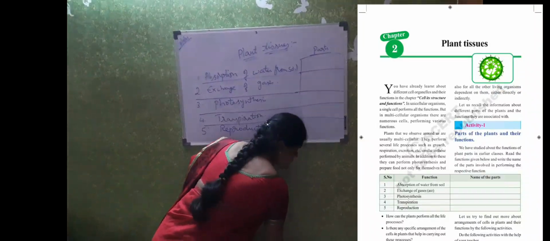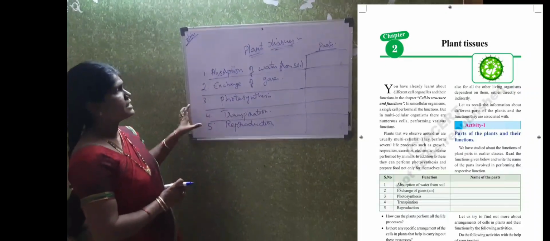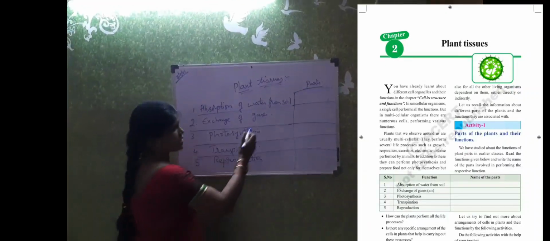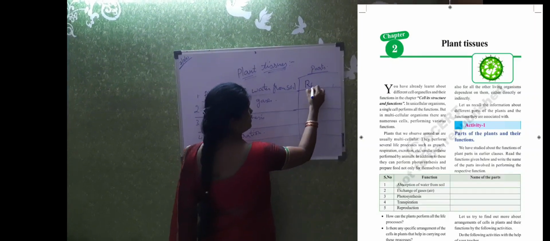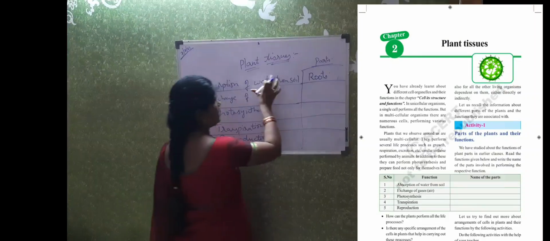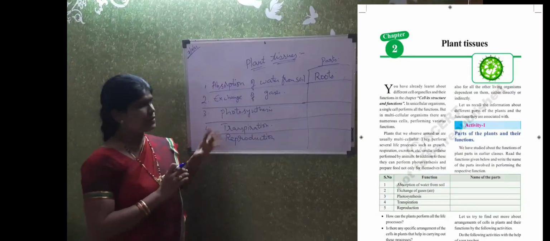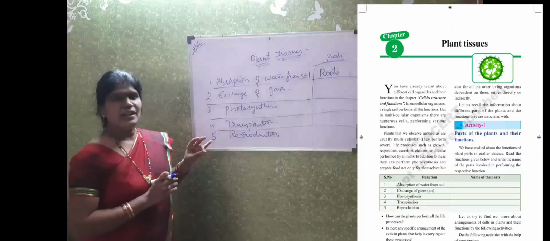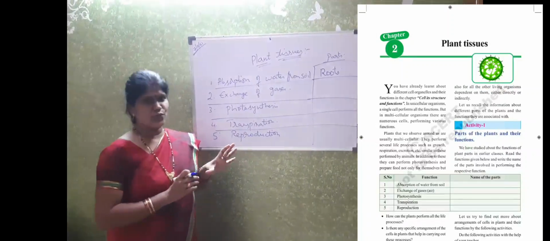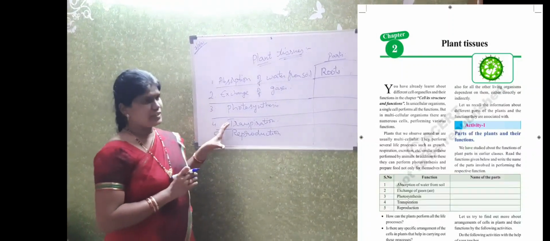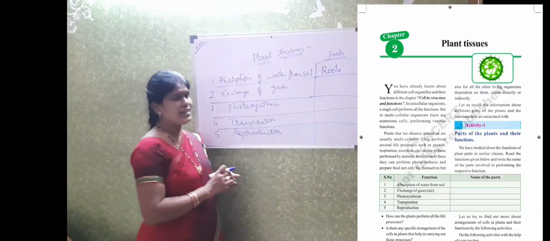In the lower classes you have already learned that the plant has different parts: roots, stem, leaves, flowers and fruits. All these different parts perform different functions.